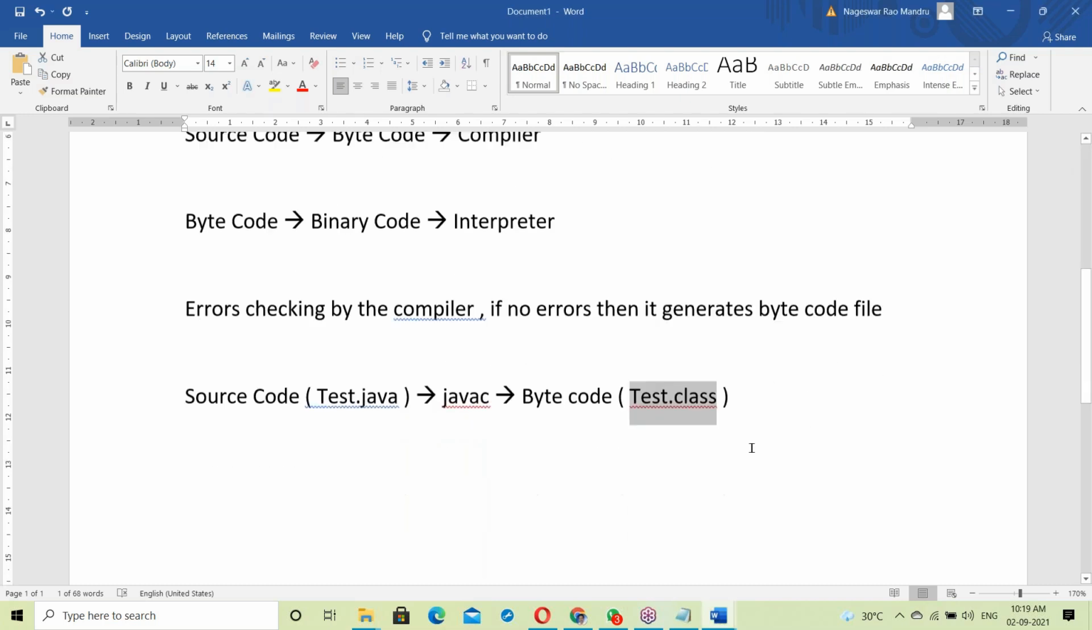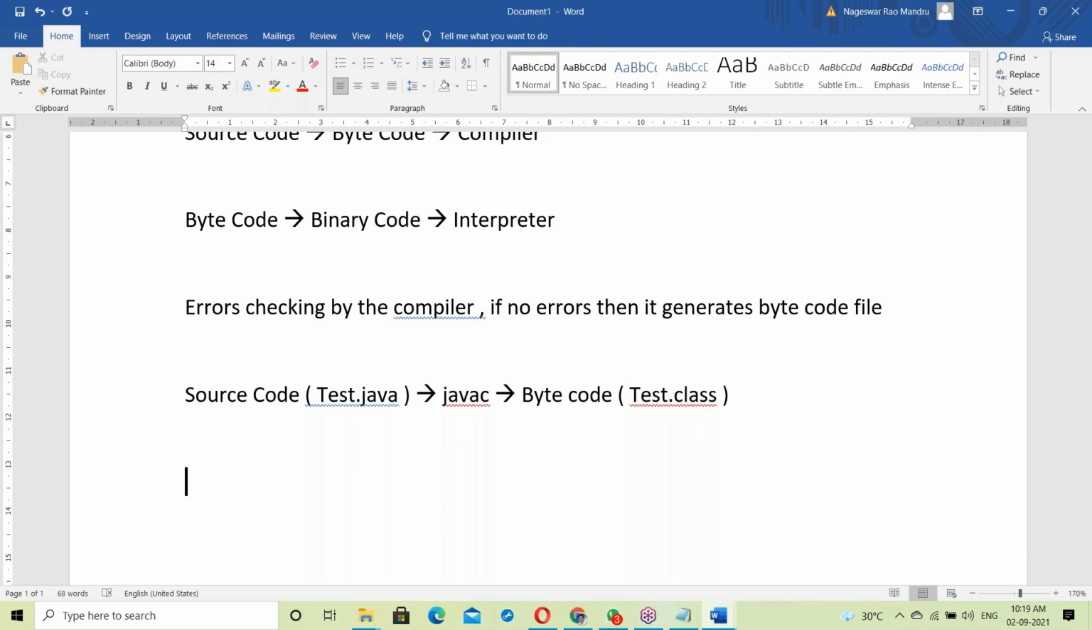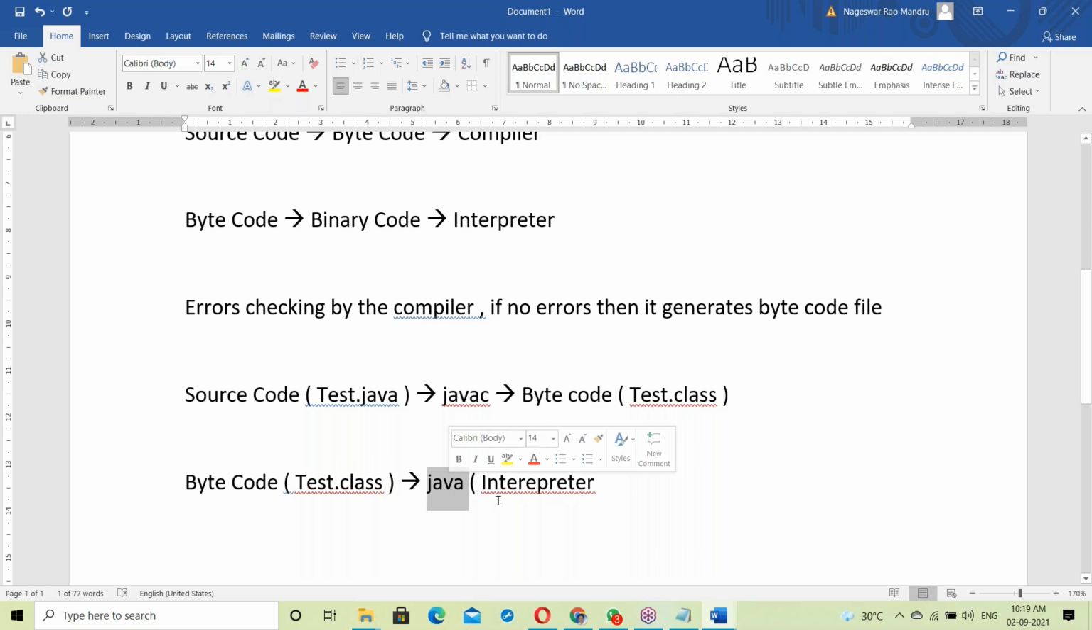Next, the test.class file, the bytecode file, is given to the Java interpreter. The interpreter's name is Java interpreter. The interpreter converts the .class file line by line into binary code.